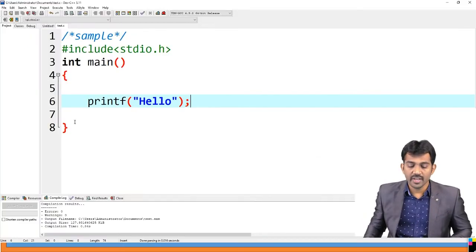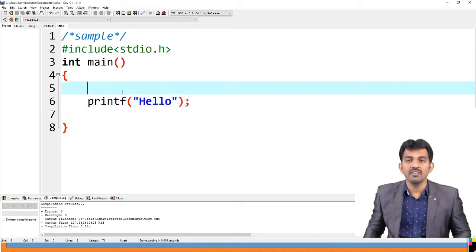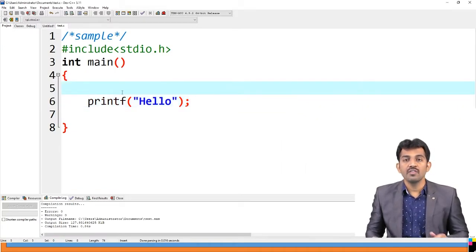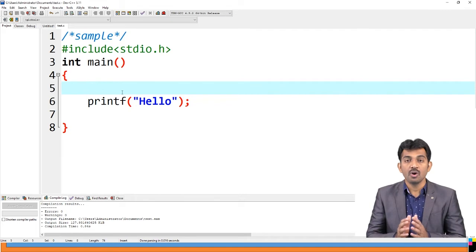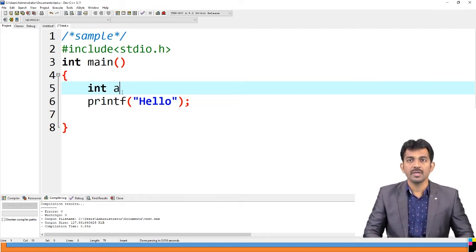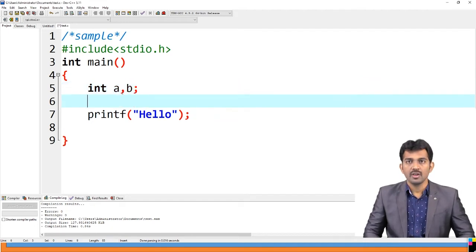For example, you need to check two given numbers. Already we have discussed how to read a number from the input. For example, we have two numbers, A and B. How to read data from input? Using scanf.